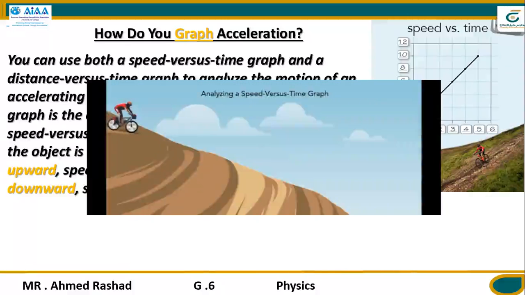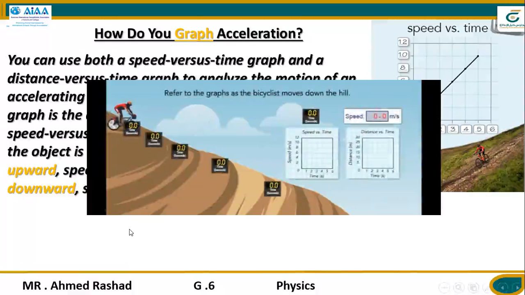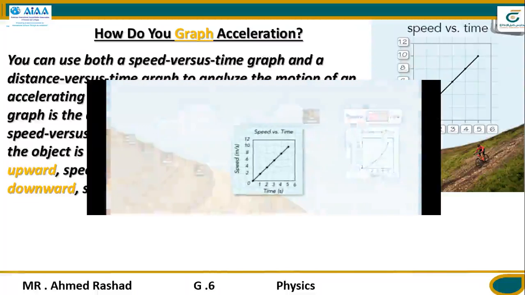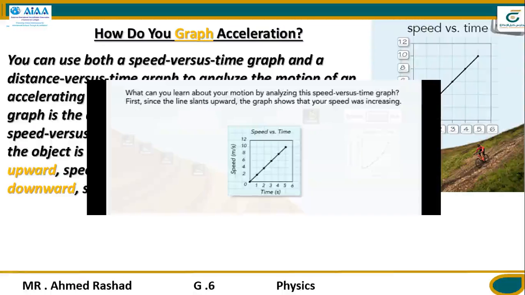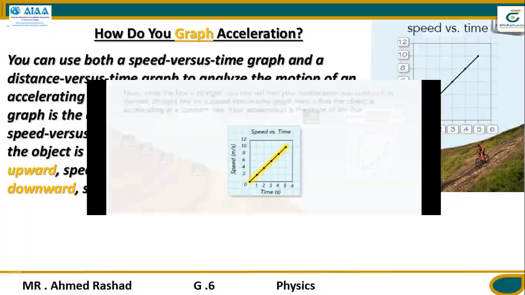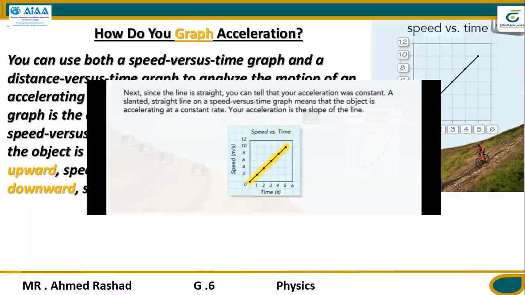Analyzing a speed versus time graph. Refer to the graphs as the bicyclist moves down the hill. What can you learn about your motion by analyzing this speed versus time graph? First, since the line slants upward, the graph shows that your speed was increasing. Next, since the line is straight, you can tell that your acceleration was constant. A slanted, straight line on a speed versus time graph means that the object is accelerating at a constant rate. Your acceleration is the slope of the line.